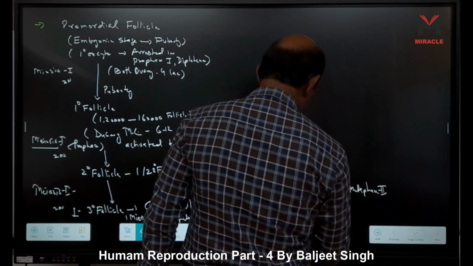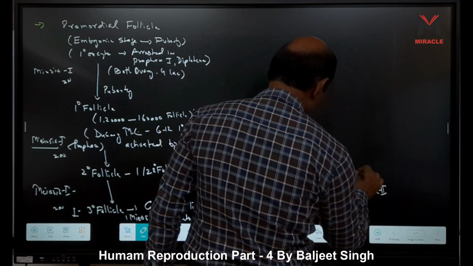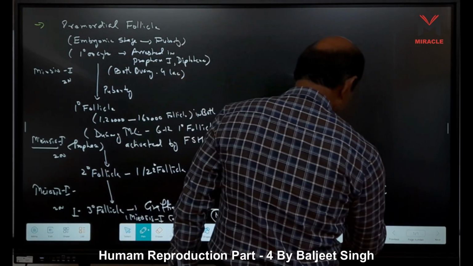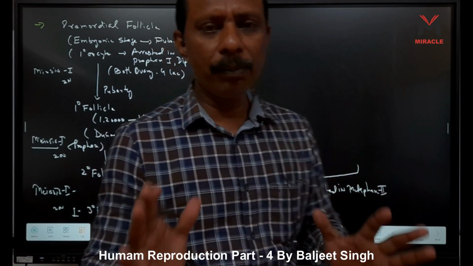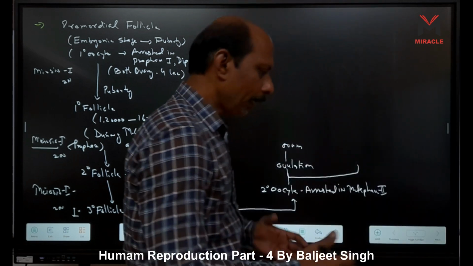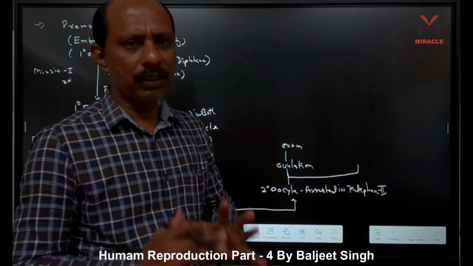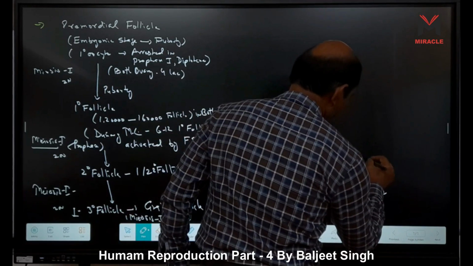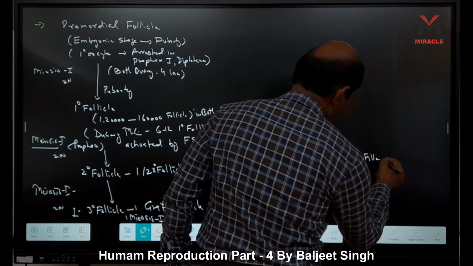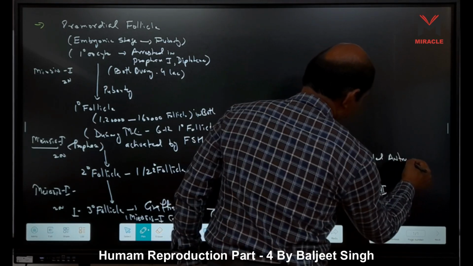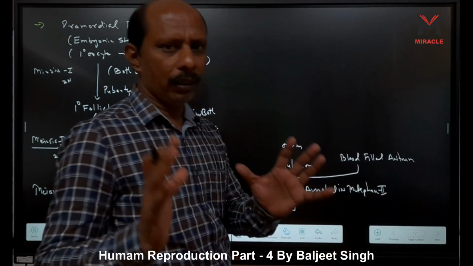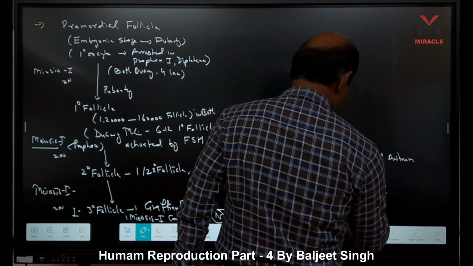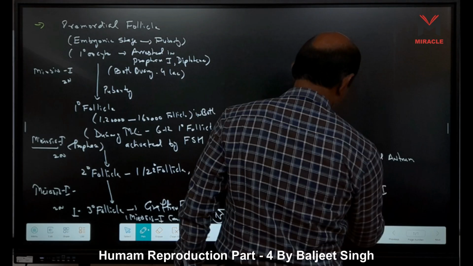After ovulation, on one side the ovum is released, on the other side the remaining follicle, Graafian follicle with antrum, remains. In antrum, what happens? Blood is filled. Antrum is the follicular cavity, right? Graafian follicle cavity.